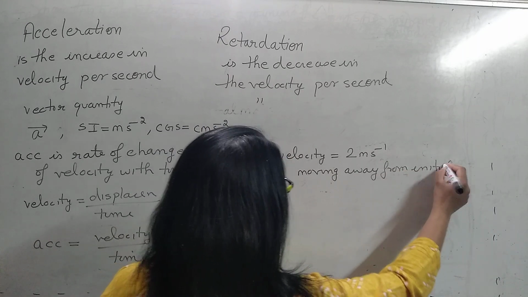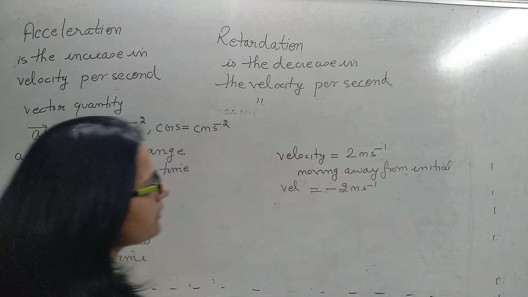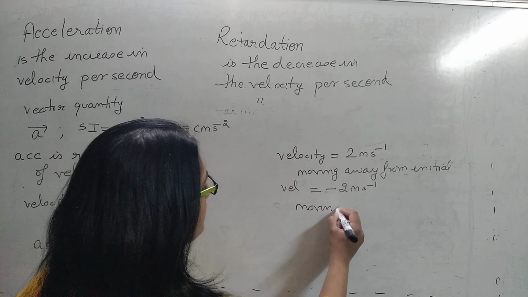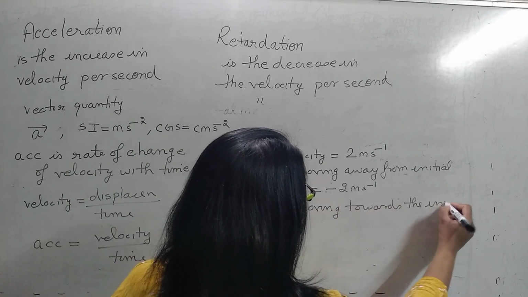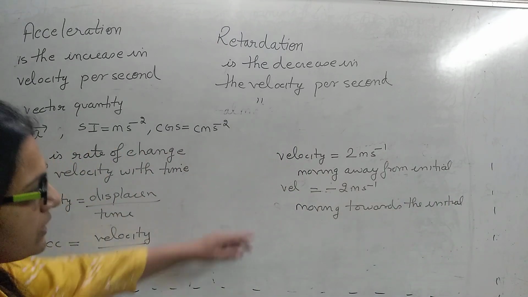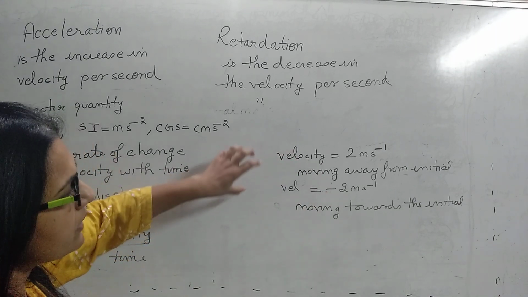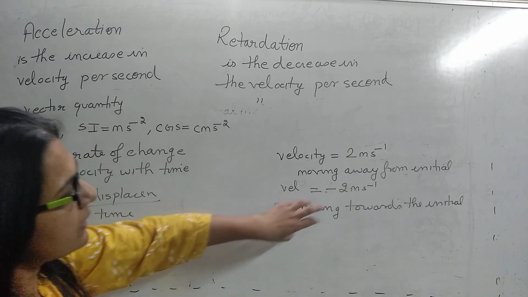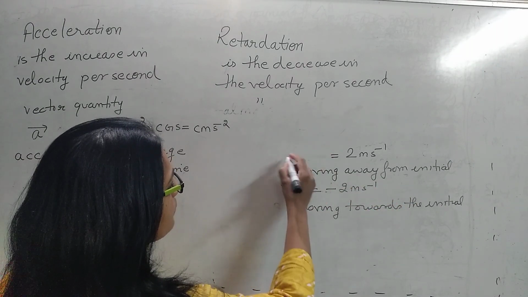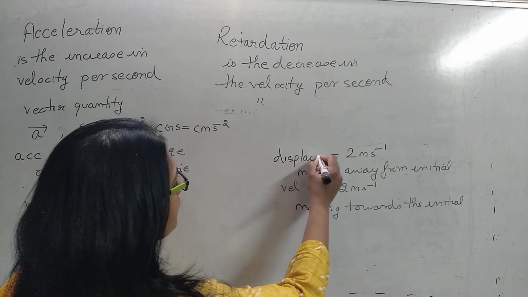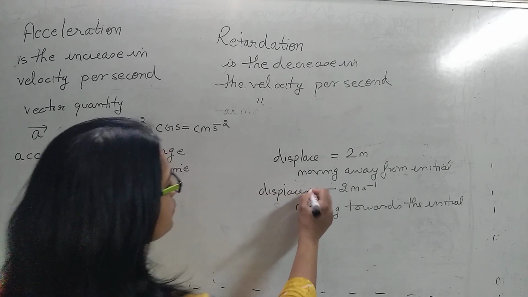And when the velocity of the body is negative, it means that the body is moving towards the initial position. So in velocity, positive and negative only denote the direction. Same thing is for displacement. Suppose displacement is 2 meter and here the displacement is minus 2 meter.